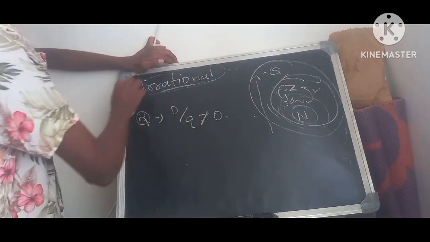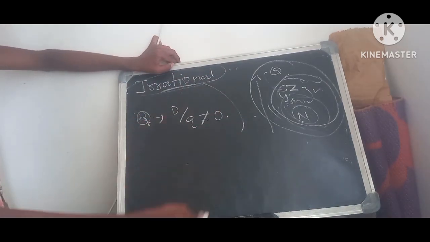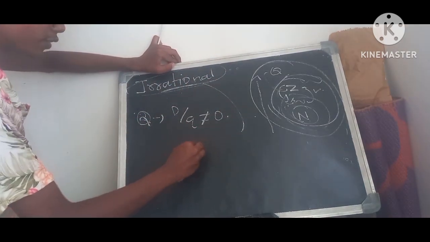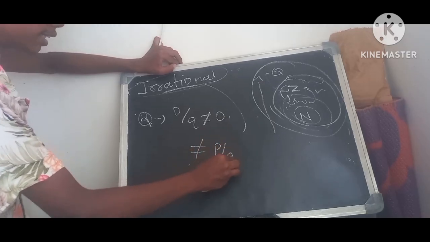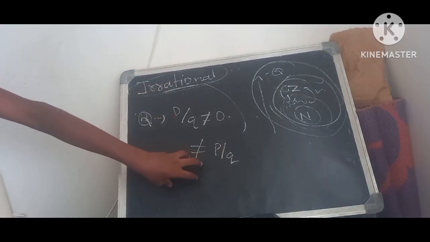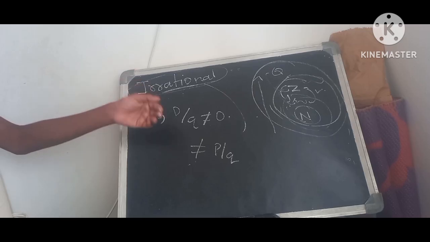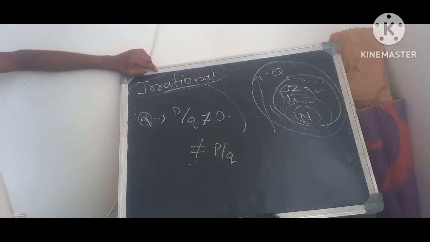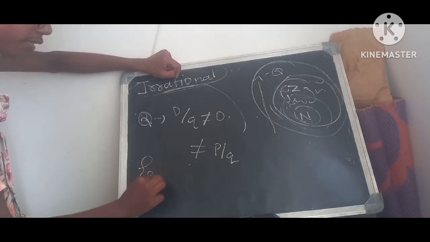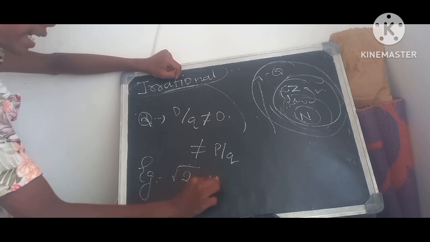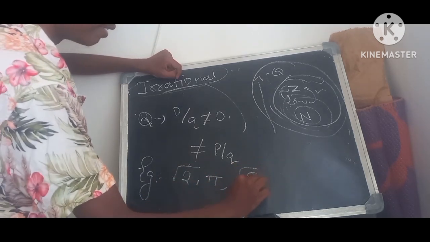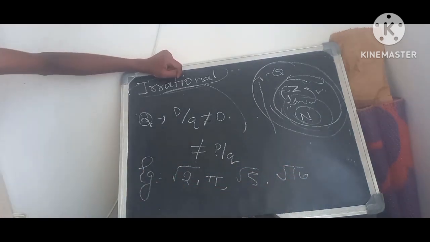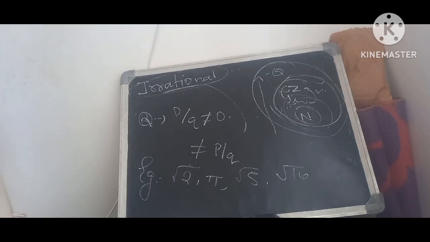So the definition of irrational numbers is the numbers which cannot be written in the form of p by q. There are certain numbers which you can't write in the form of p by q. Those numbers we call irrational numbers. For example, you can take root 2, pi, then root 5, root 10. All these come under irrational numbers. Now you have a doubt: how can we say that these are all irrational numbers? That we will learn in the next session.